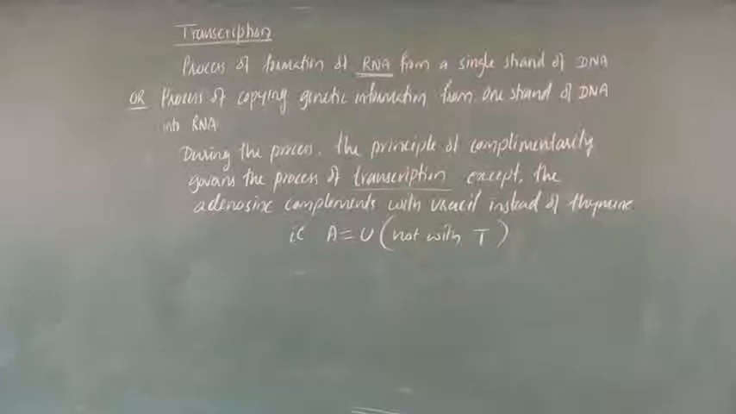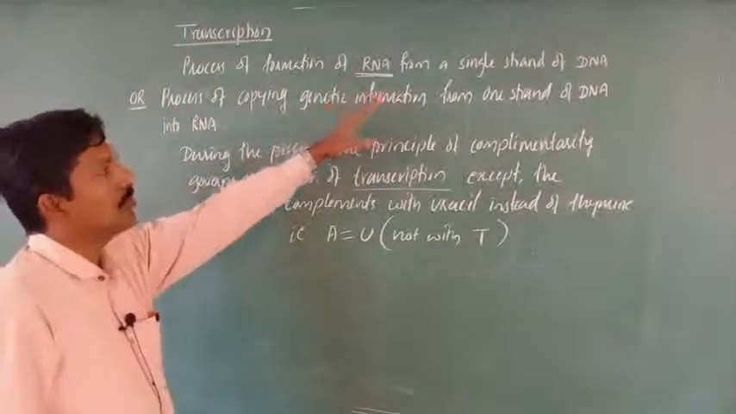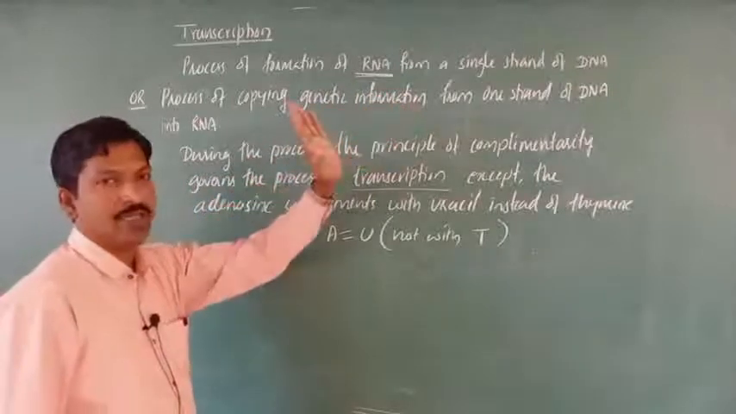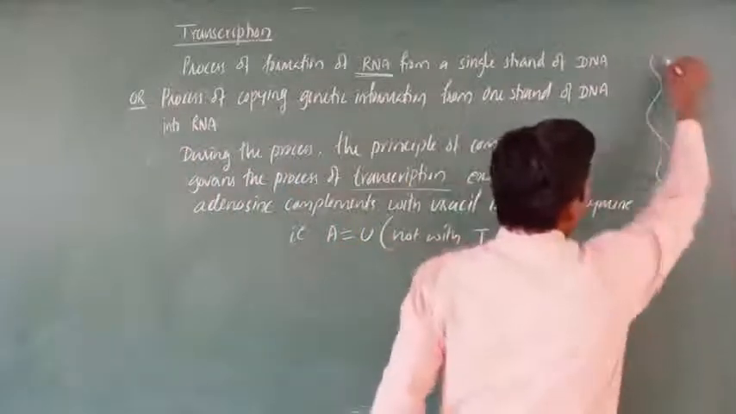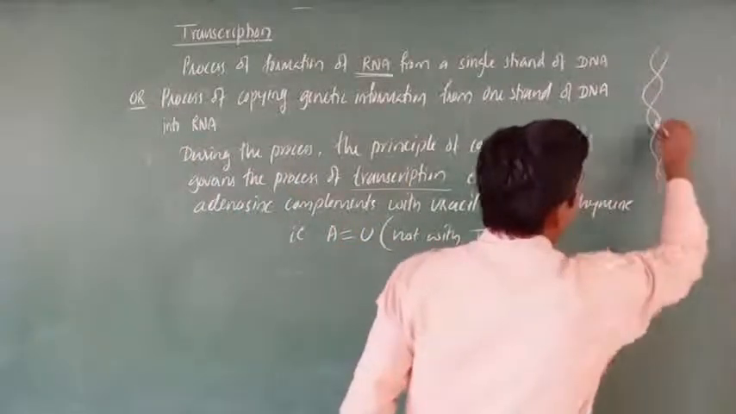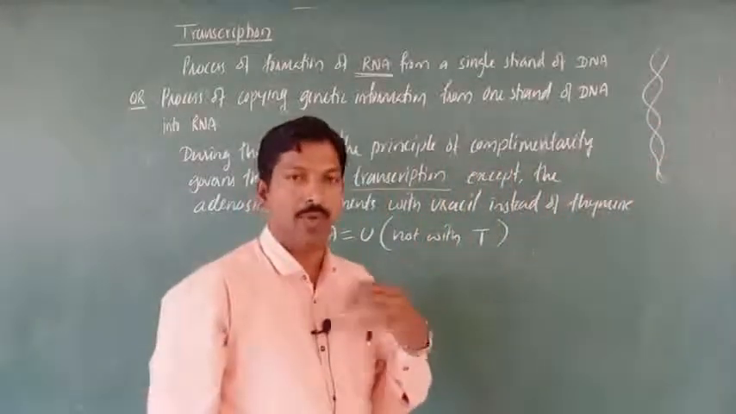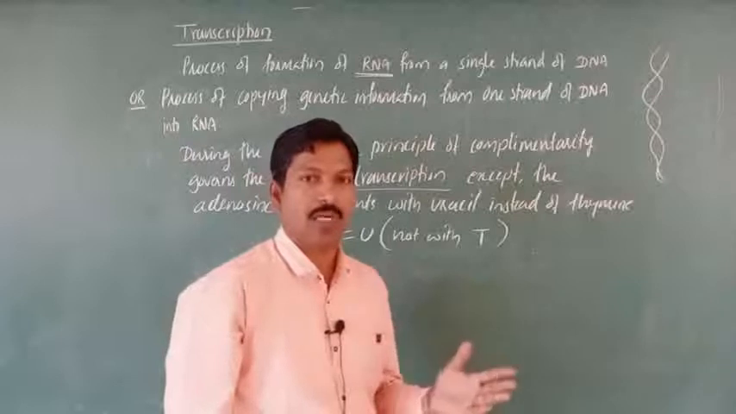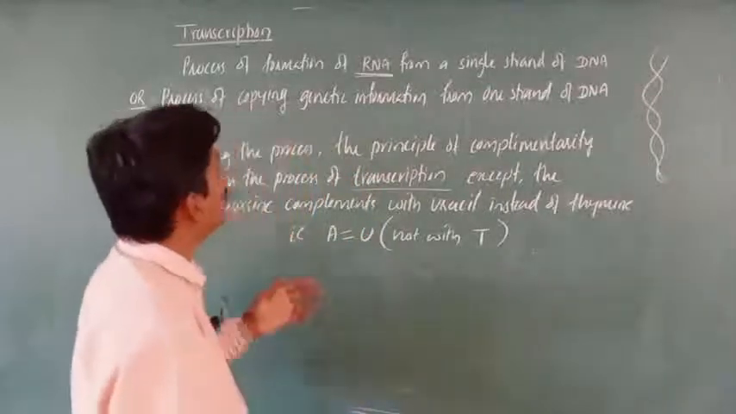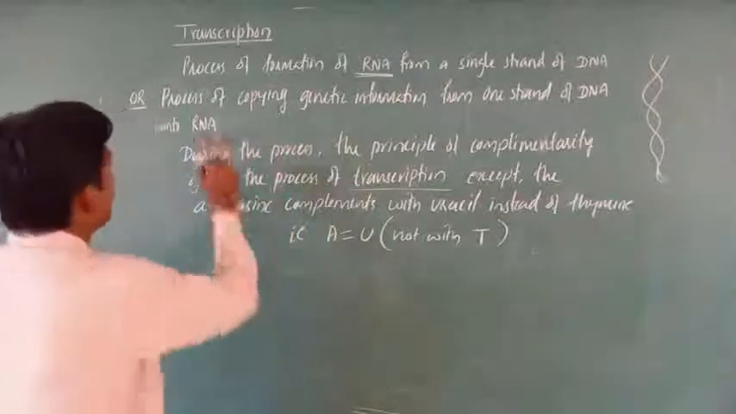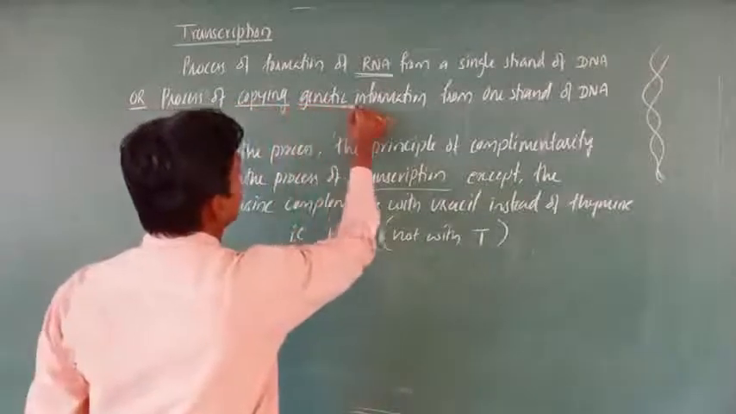See here, students, the process of formation of RNA from a single strand of DNA. Of course DNA is double stranded, but only one strand is copying. Another strand is the coding strand, which is not copying. Another definition we can give: the process of copying genetic information. What is it copying actually?